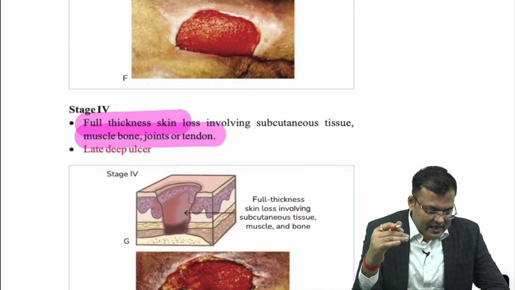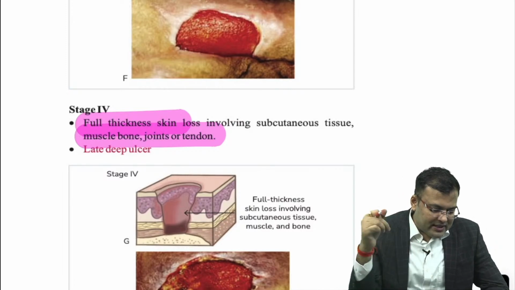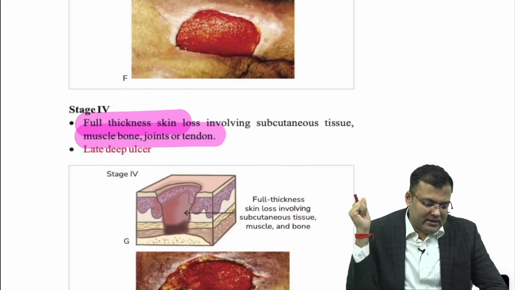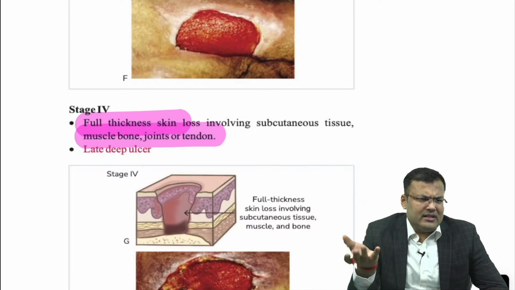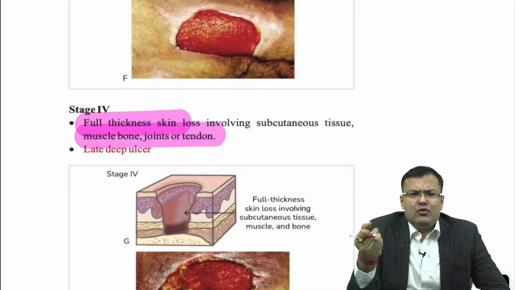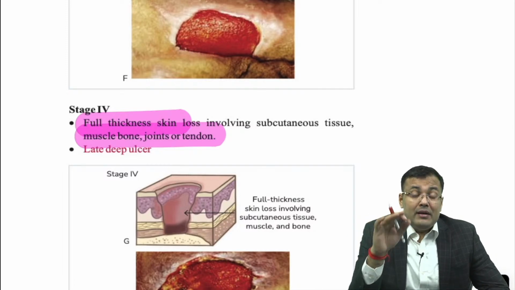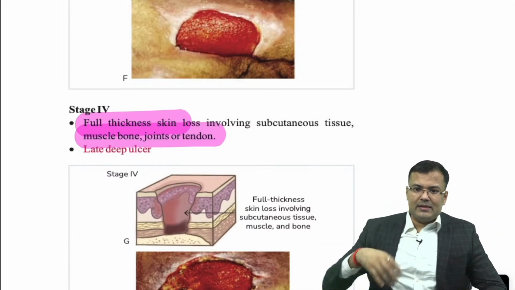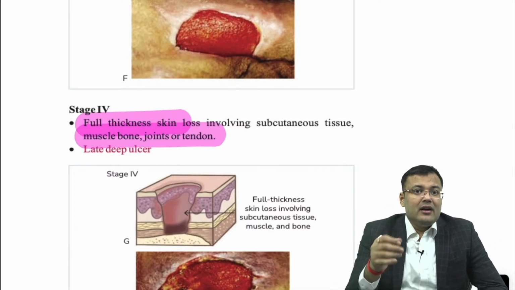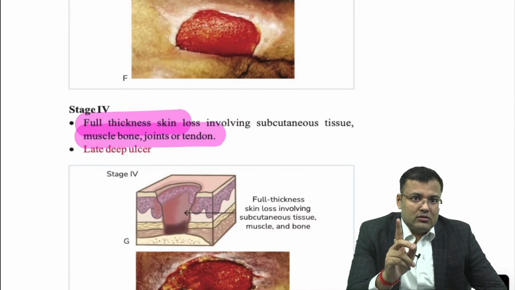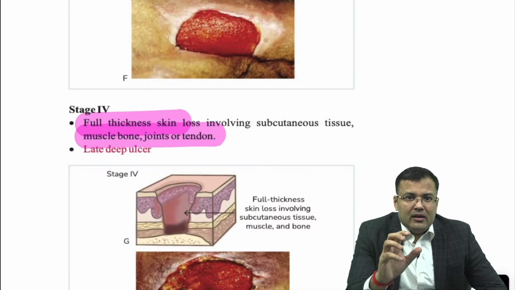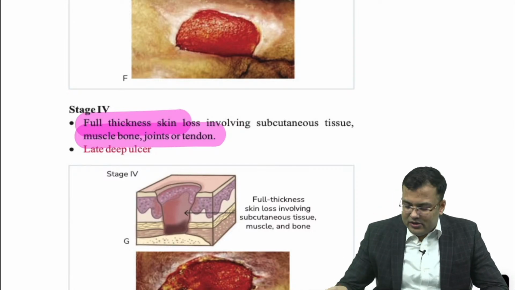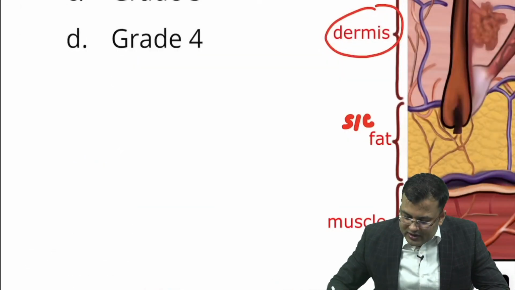In majority of exams, in most of the cases, okay, somebody is saying that, sir, partial thickness skin loss was written. So, if partial thickness skin loss was written, obviously it is grade 2 or stage 2. Let me tell you, in most of the exams they are asking which question? They are asking stage 4, where sacrum is exposed. Sacrum is exposed, underlying muscle is exposed. Clear, guys? So, I hope you will not forget now the burn degree and the pressure sore grade, it is almost same. So, let us discuss the question again.